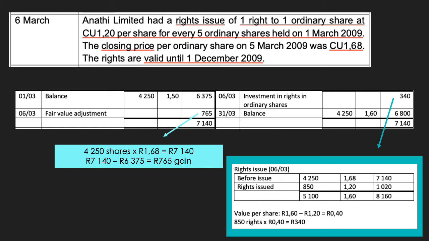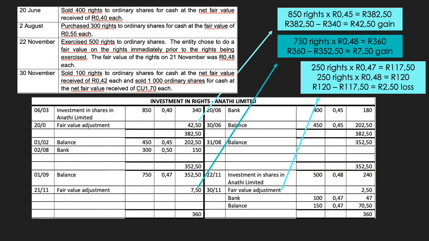The R1.60 represents the ex-rights price per share, and we want the investment in ordinary shares to represent the true ex-rights value. The value of the rights must therefore be taken out of the investment in ordinary shares and put into a separate general ledger account called investment in rights in ordinary shares. This general ledger account will be dealt with on the next slide.